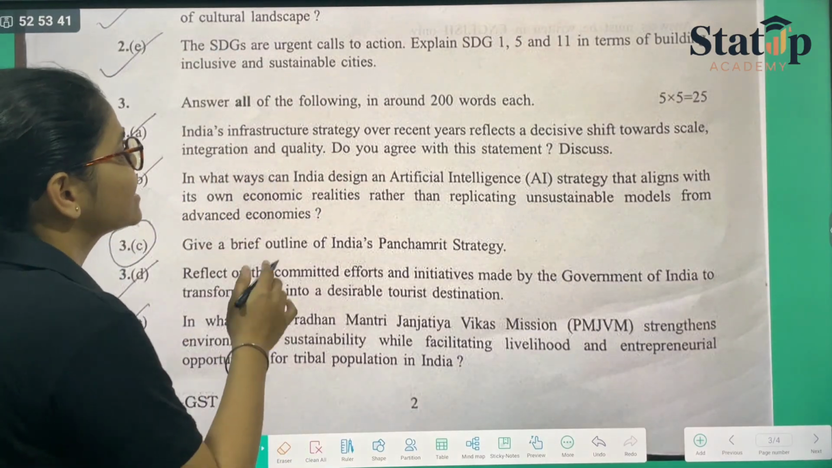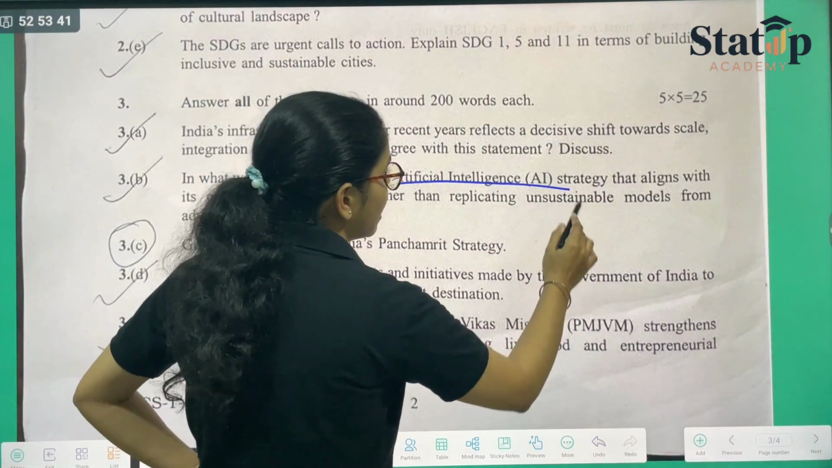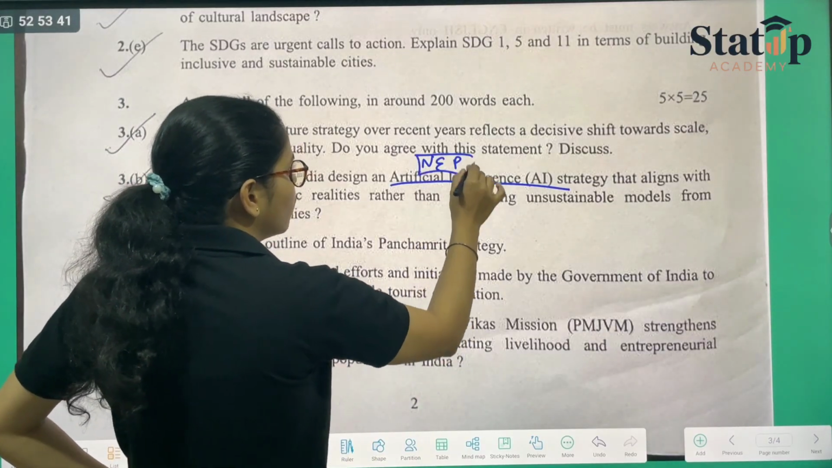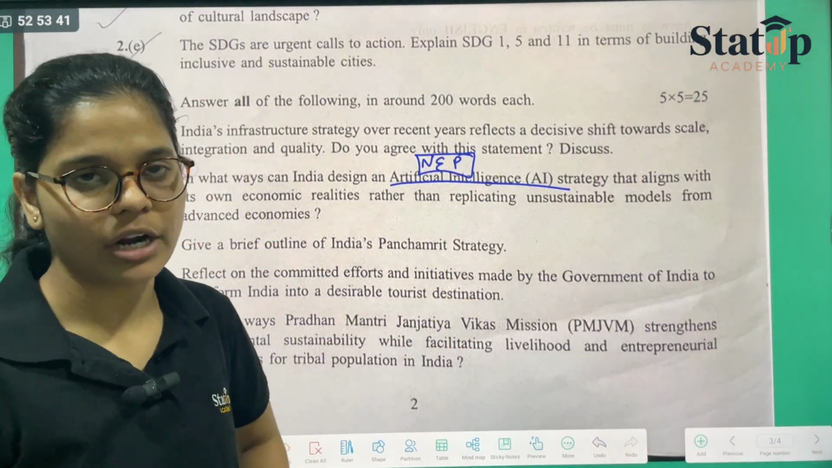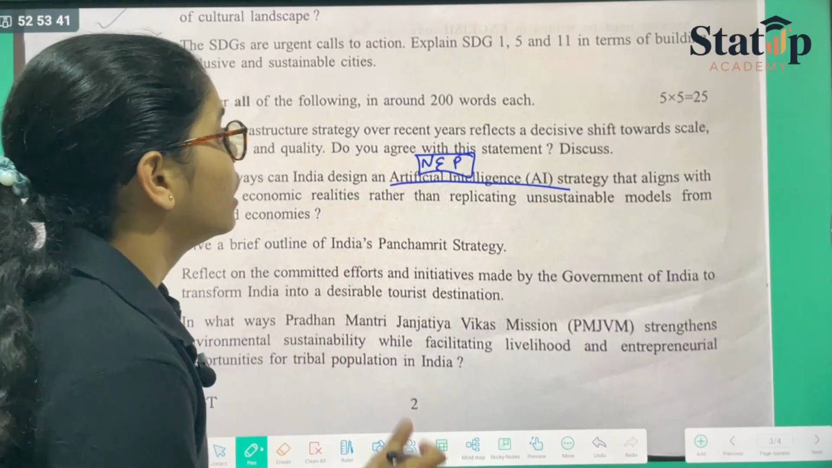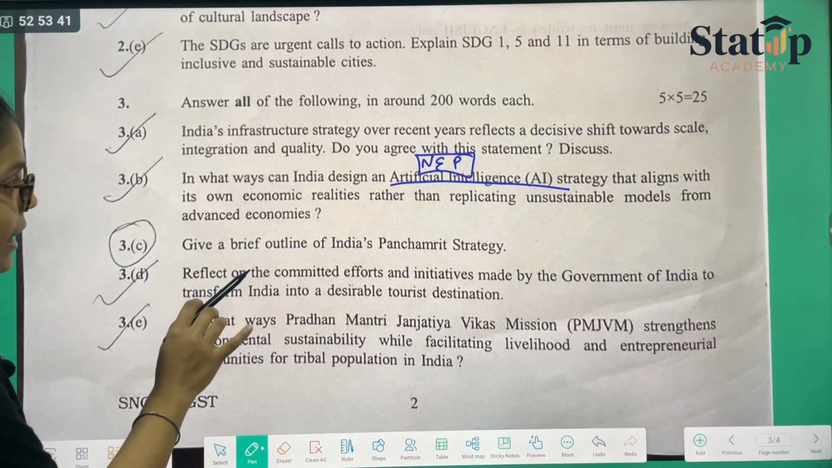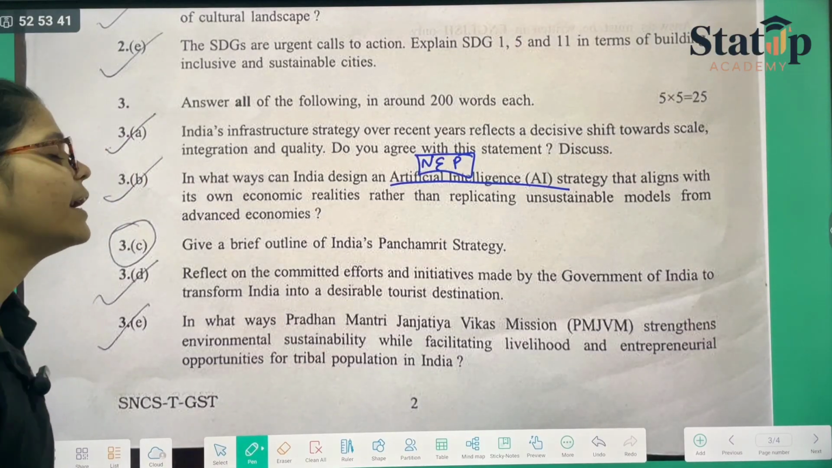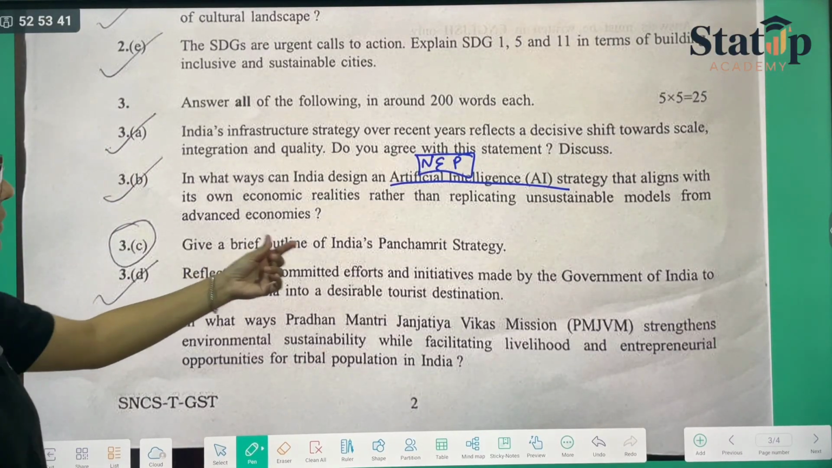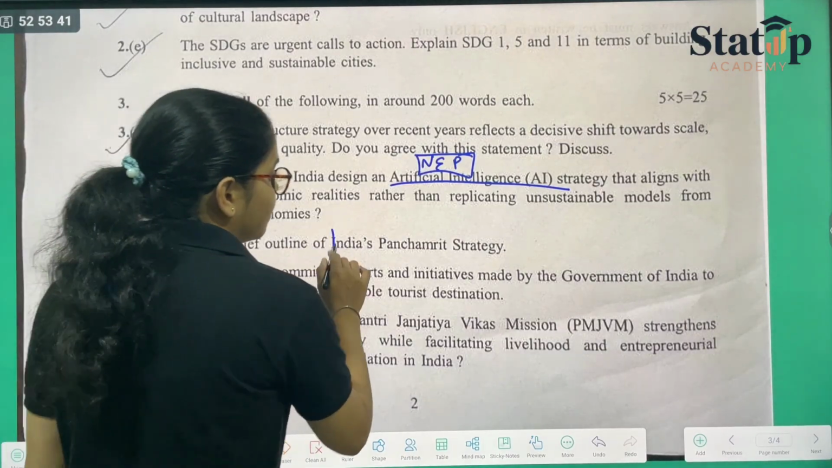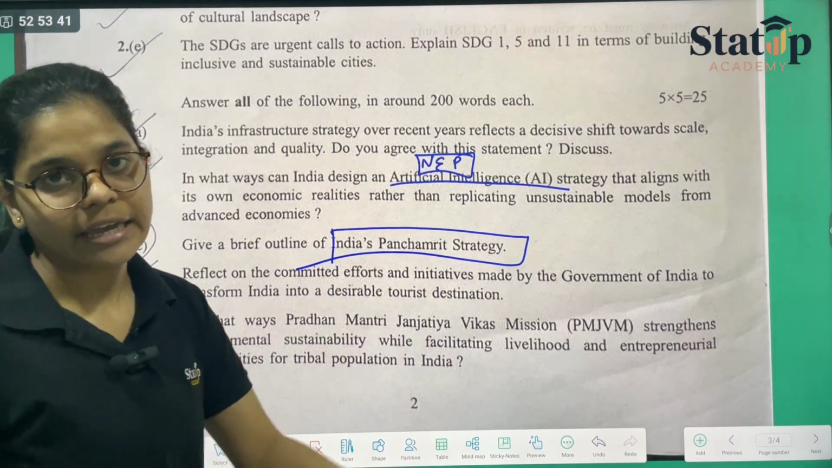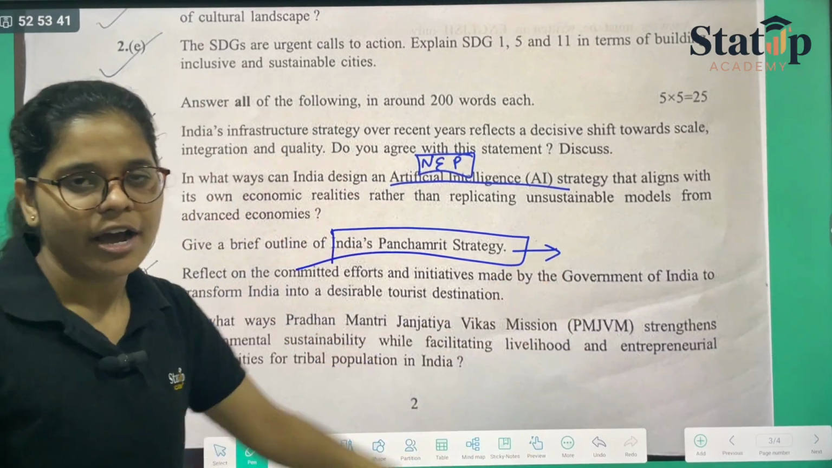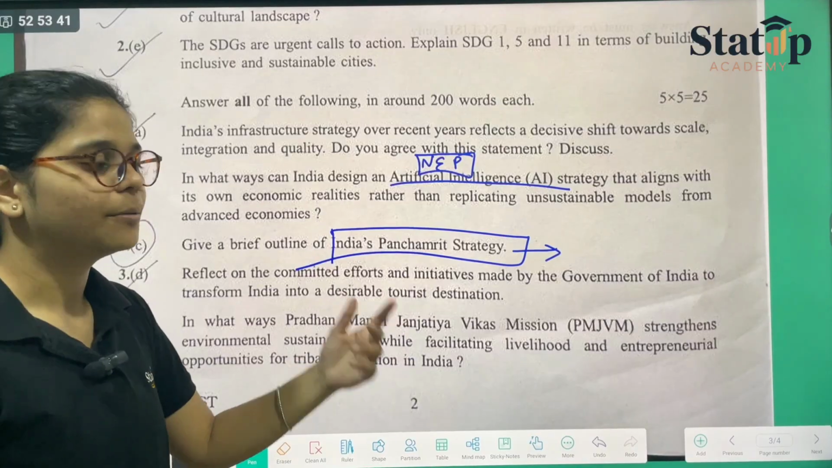Then you have: in what ways can India design artificial intelligence that aligns with its own economic realities rather than replicating unsustainable models from the advanced economies? That is an NEP type of question, because this particular thing has been involved in all the NEP programs. Give a brief outline for India's Panchamrit strategy. That was again a typical question that was unexpected, but unexpected is UPSC's synonym.